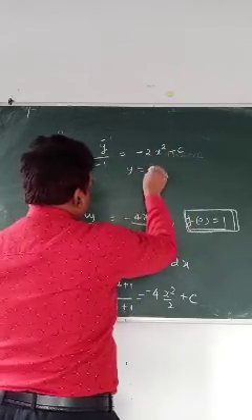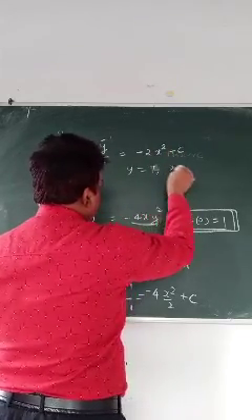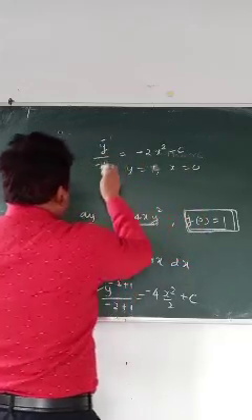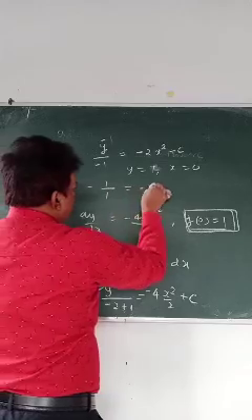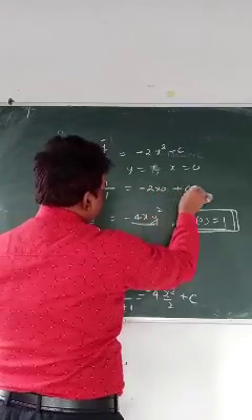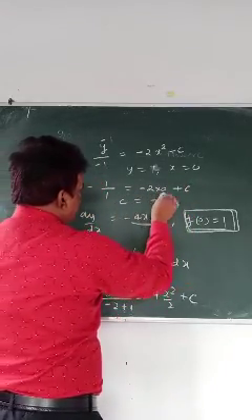So y is equal to 1, x is equal to 0. That means minus 1 by 1 equals 2 into 0 plus c. So c is equal to minus 1.